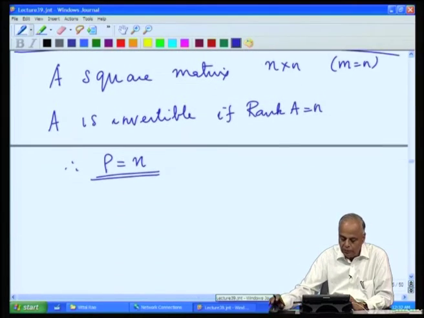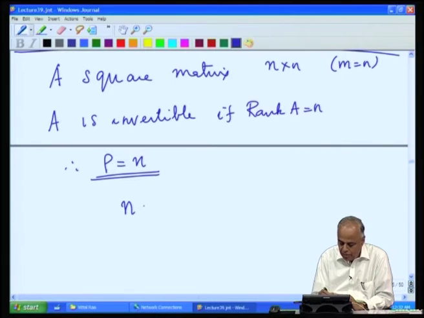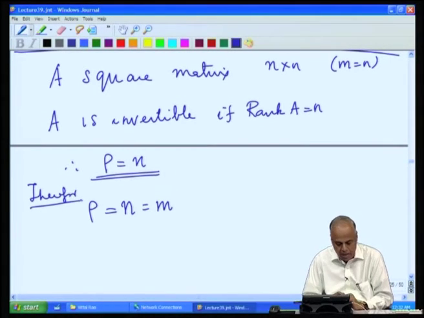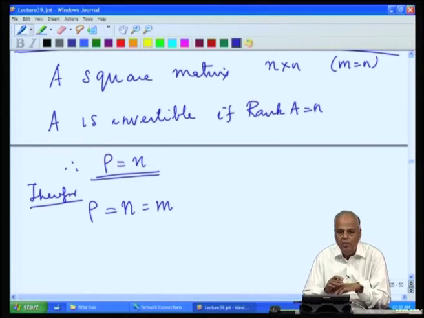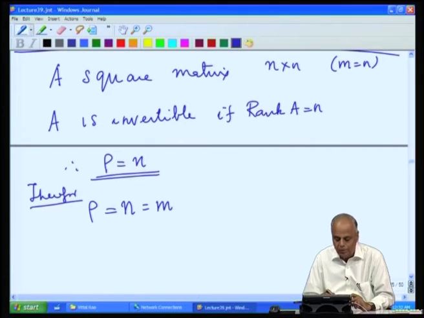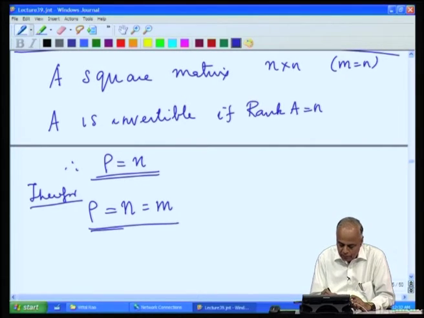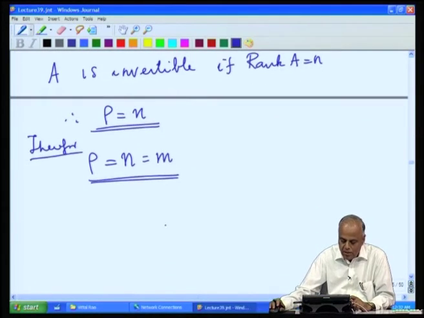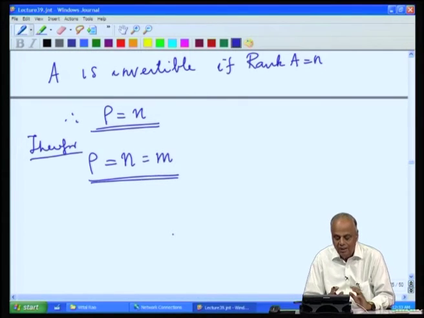So, the situation is that n equals m and rho equals n. We have a matrix where the number of rows equals the number of columns and both are equal to the rank. With this in mind, let us look at the situation.